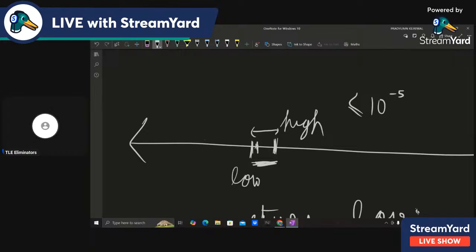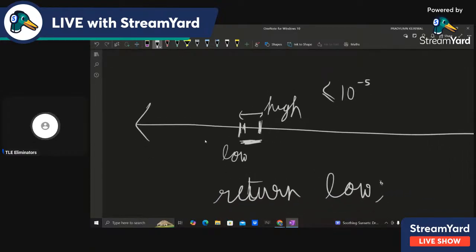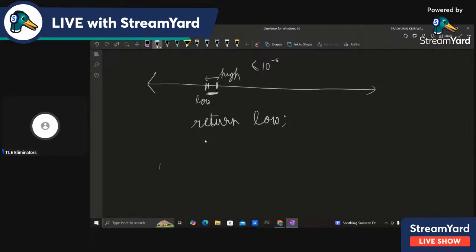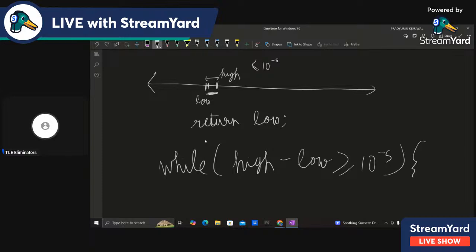So that means that we need to iterate till the length is not less than 10 to the power minus 5. So we'll just do that while high minus low is greater than or equal to 10 raised to the power minus 5. Till then, we will keep doing binary search, like mid is equal to high plus low by 2, and so on. And then we'll check, and then we'll update the high or we'll update the low.